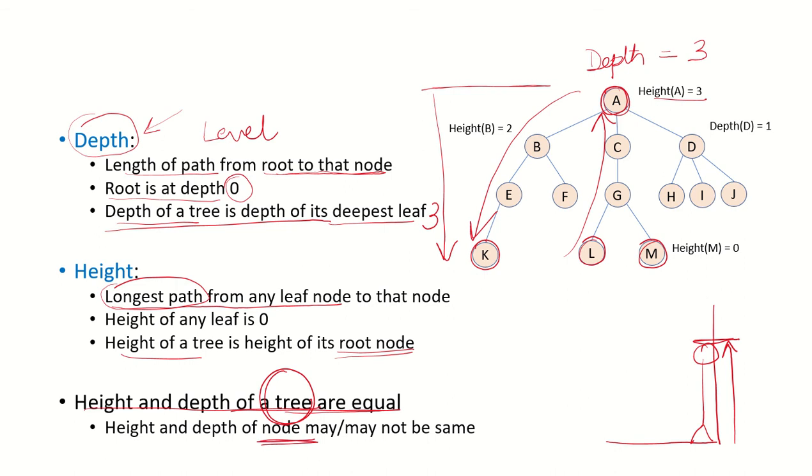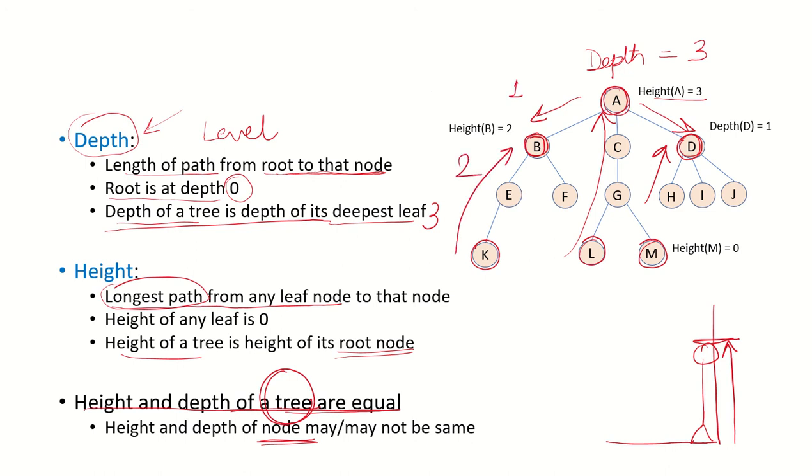For a node, they may be equal, they may not be equal. For node D, the depth is 1 and the height is also 1, so they are equal. For node B, the depth is only 1 and the height is 2, so they are not equal. So while for the tree the height and depth are always equal, for a node they may be equal or they may not be equal.